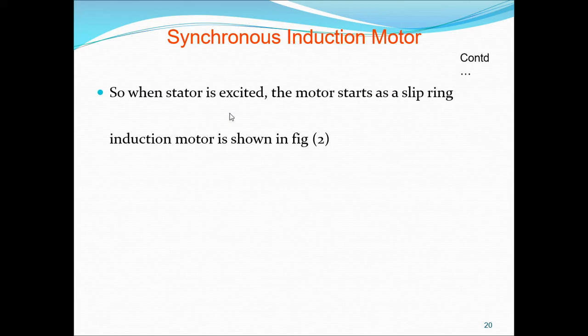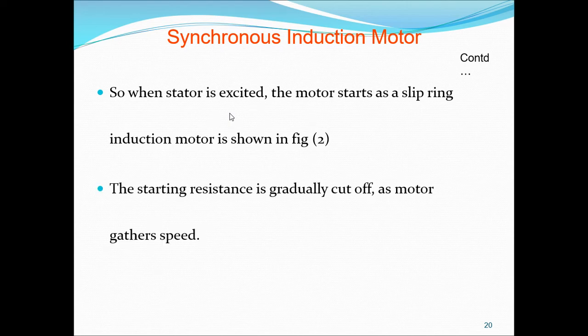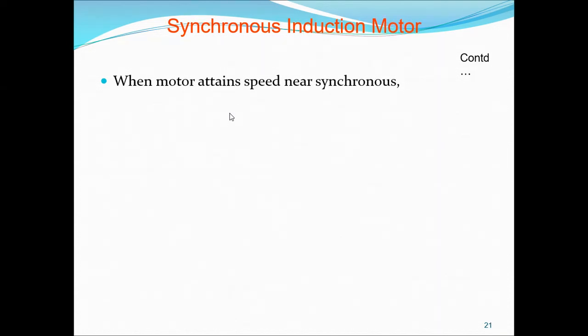In this case, what we have to do? When the stator is excited, the motor starts as a slip ring induction motor, as shown in figure 2. The starting resistance is gradually cut off as the motor gathers speed.